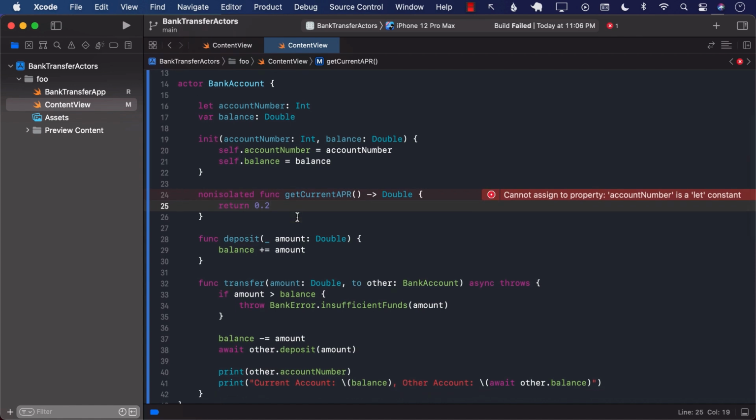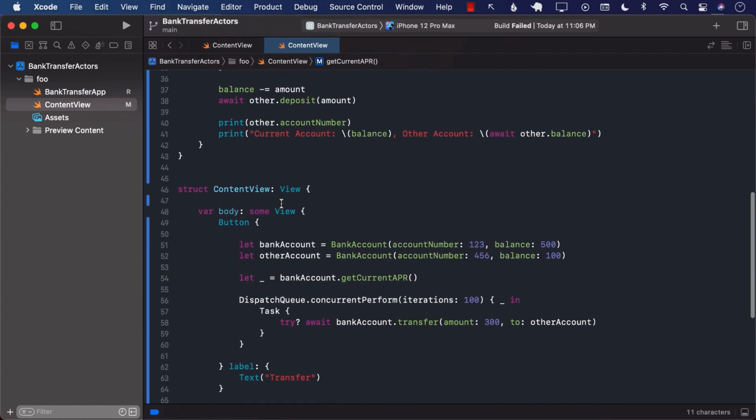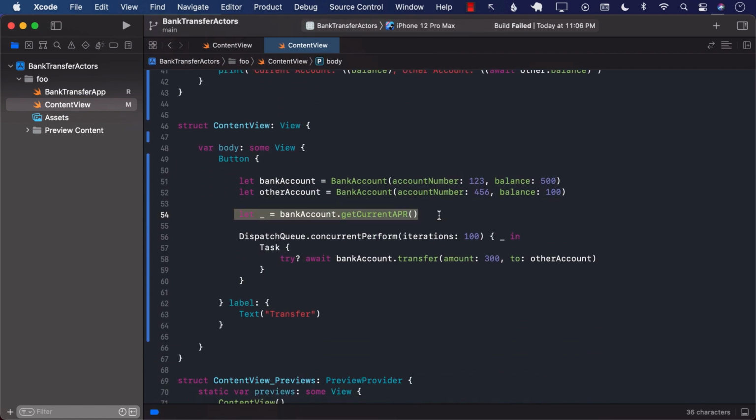So in scenarios where you know that the function can be run in non-isolation, doesn't need to be isolated, you can decorate it with a non-isolated keyword, which means that you can call it without using the async and await syntax. It will simply call the function. It's not really going to change anything or aspects of the actor itself because right now it's just returning it. So that's the whole point of using non-isolated methods in Swift language.